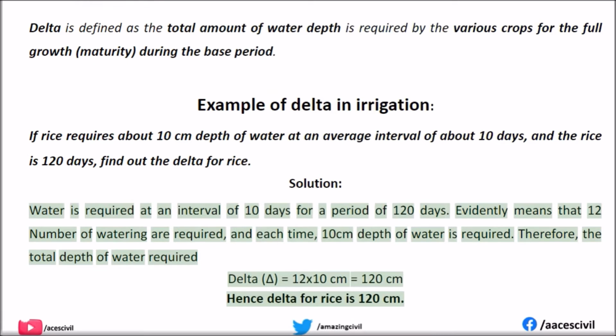Evidently, this means that 12 waterings are required, and each time 10 centimeters depth of water is required. Therefore, the total depth of water required, delta, equals 12 x 10 cm equals 120 centimeters. Hence the delta for rice is 120 centimeters.